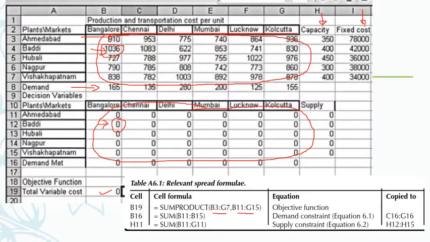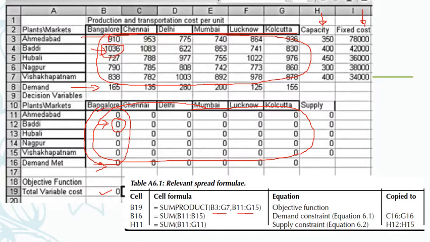Next, B16. What is B16? That is the demand met. What is the demand met? That should be in line with B11 to B15. See, where is B11? Whatever the demand met, that is the summation of all these things.